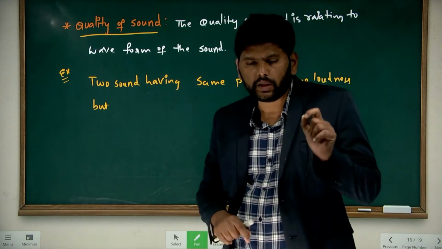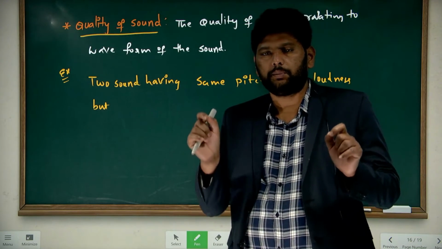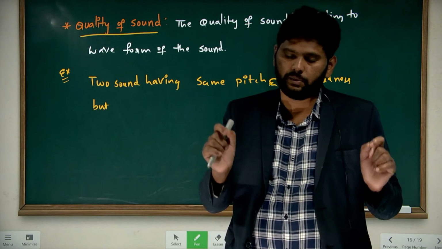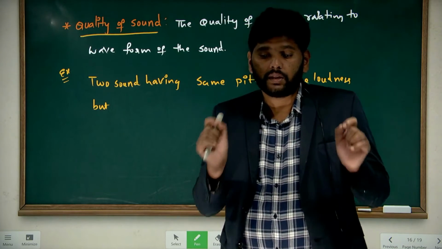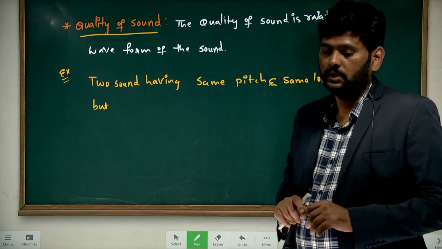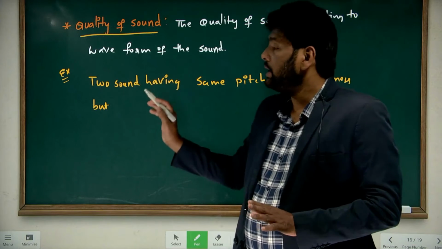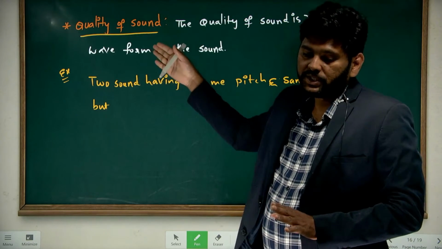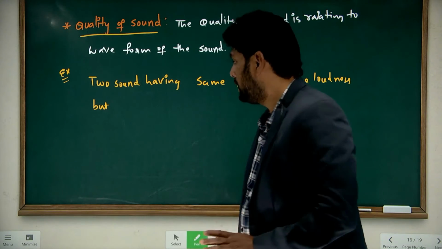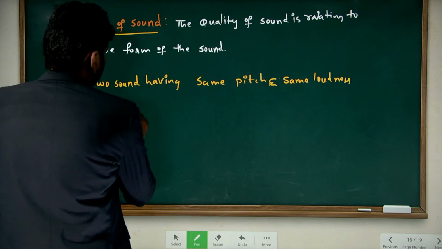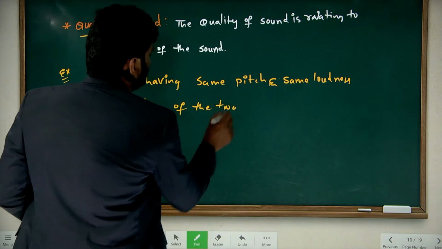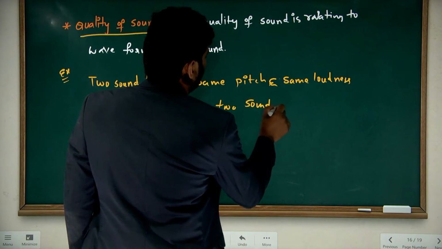For example, a piano and a guitar. The piano and guitar have the same frequency, which means the same pitch, and the same loudness, but the waveform produced by the piano and the waveform produced by the guitar will be different. Understand? So that way the quality of the sound is differentiated by using the waveform, even though they have the same pitch and same loudness. But the waveform of the two sounds will be different.